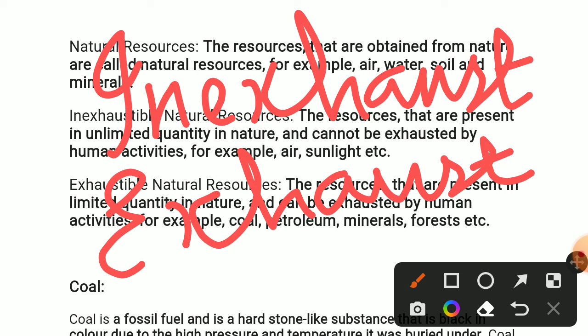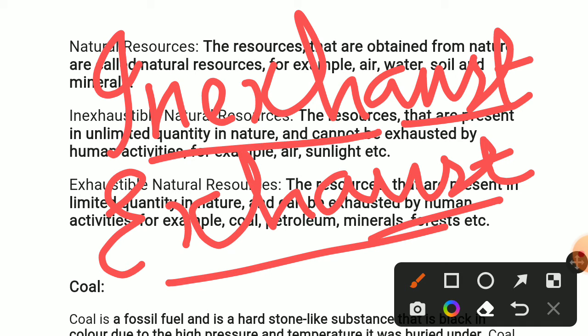First, we should know the meaning of inexhaustible and exhaustible. Inexhaustible means it is present in nature in unlimited quantity, so we can use it continuously. Exhaustible means it is present only in limited quantity, we can use it only for a particular time and then it will vanish. That is inexhaustible and exhaustible.